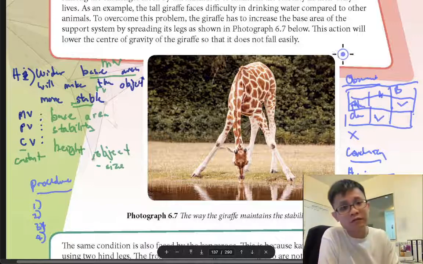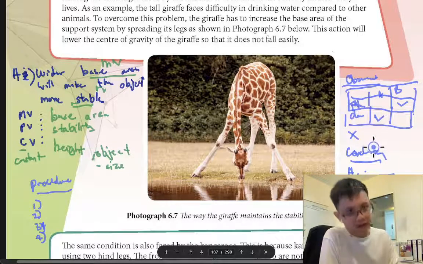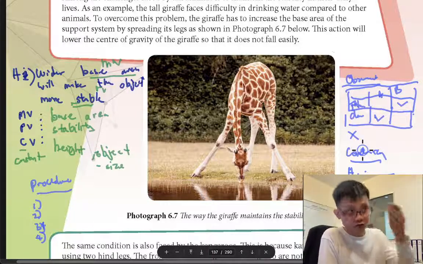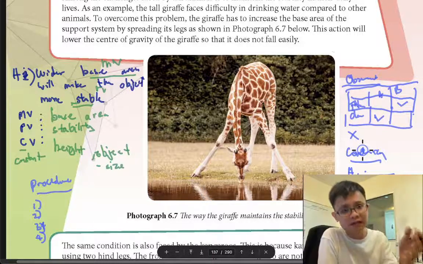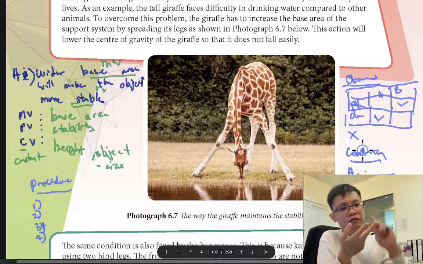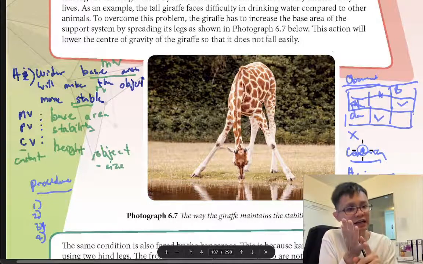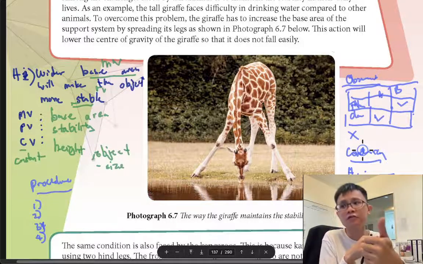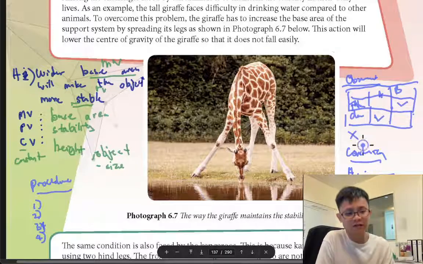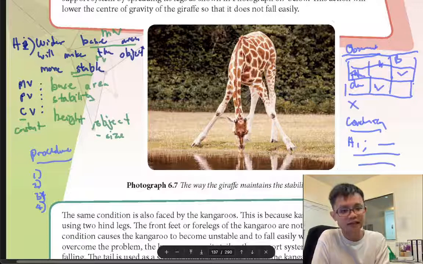Science means you need to show me, prove to me, let me see. I want to show you, I want to prove it, I want to let you see. I do the hypothesis, I do the variable, I do the procedure, I do the observation, I do the discussion, I give you the conclusion. But of course, when you go to university, there will be a few more: suggestion, discussion, implication, and so on.